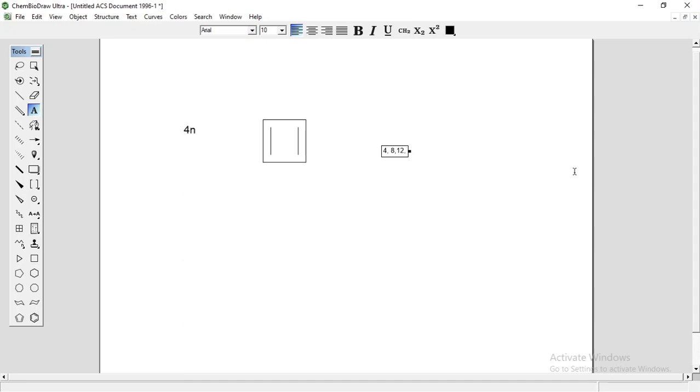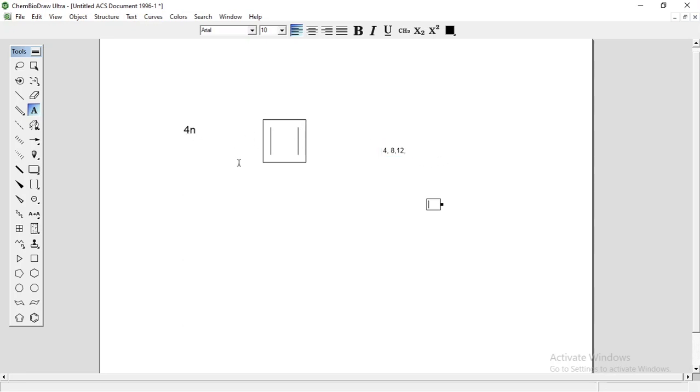So the compound which passes this magic number 4, 8, 12, that compound are called as anti-aromatic compound. So compound which passes the multiple of 4, okay, that compound are called as anti-aromatic compound.